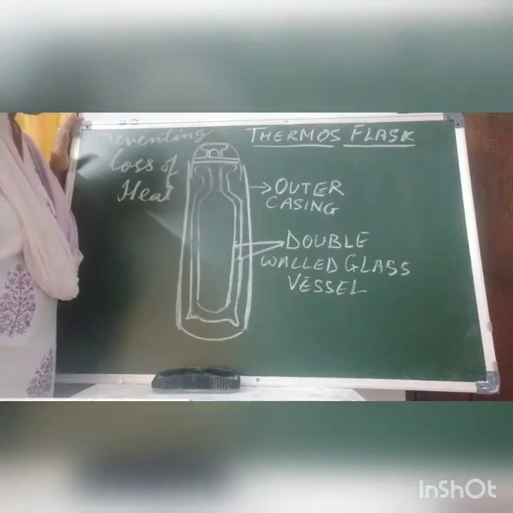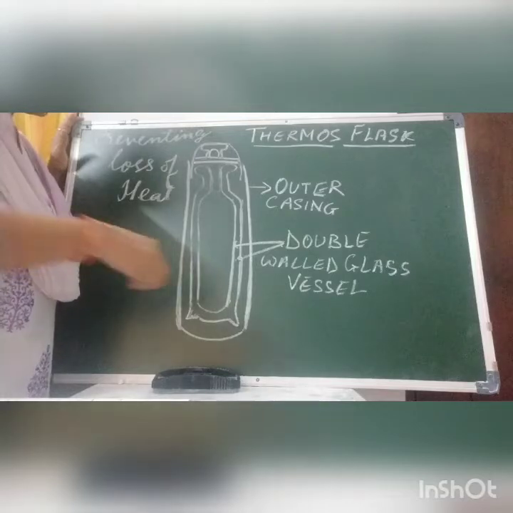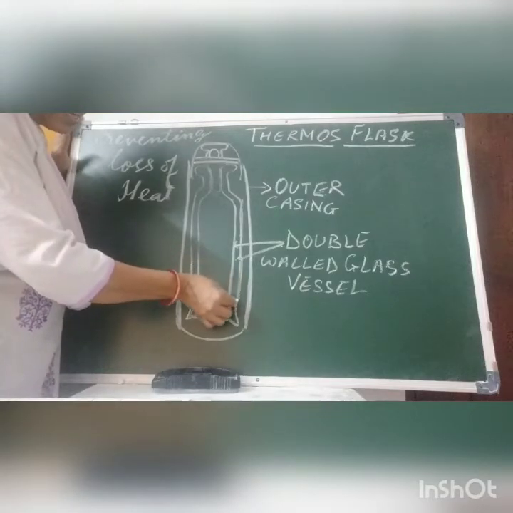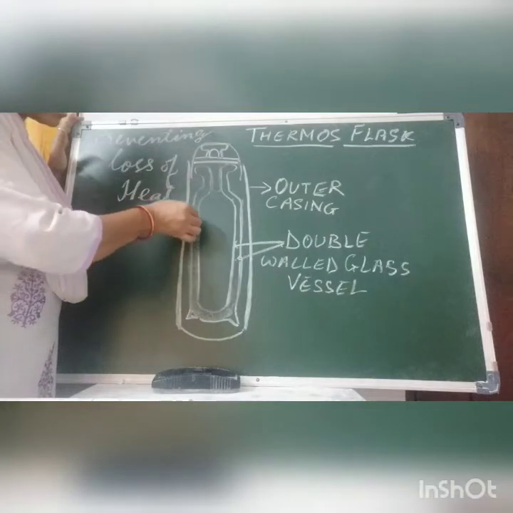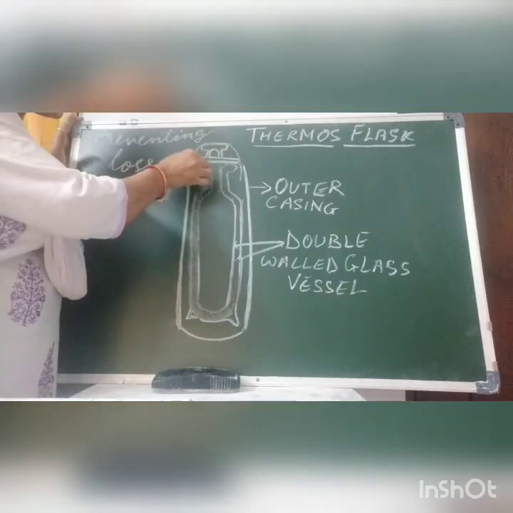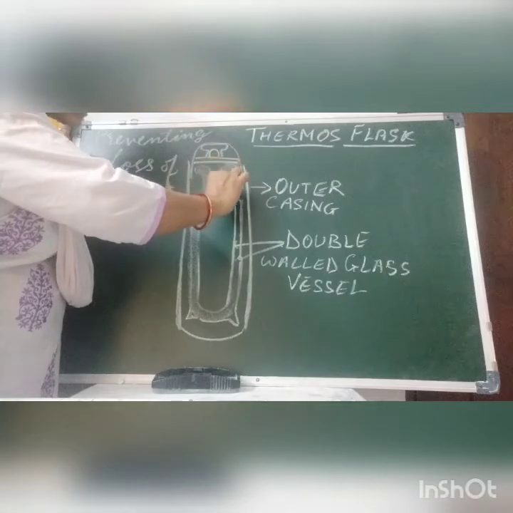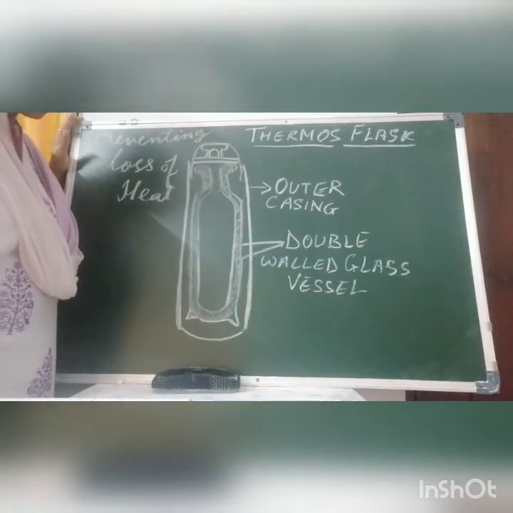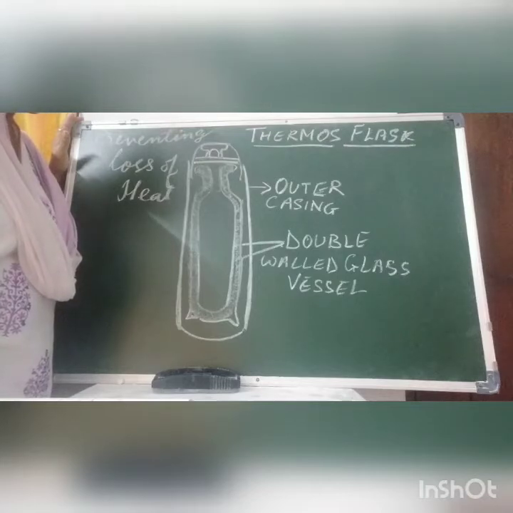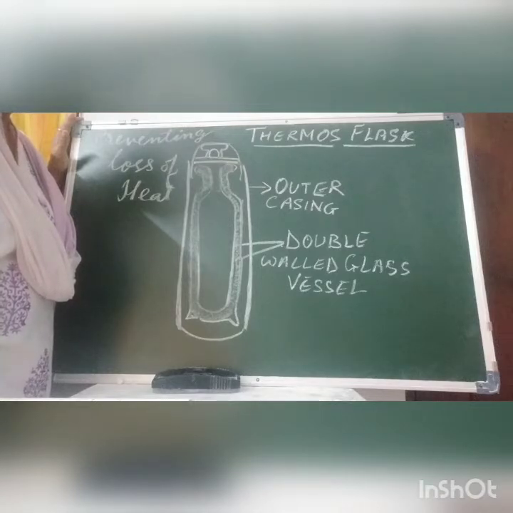Children, the space between these two walls, nothing is there. Vacuum is created. The space between the two walls is a vacuum, so that heat loss due to conduction is minimized.